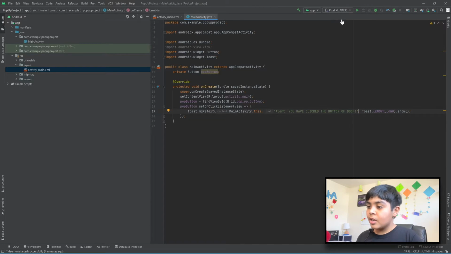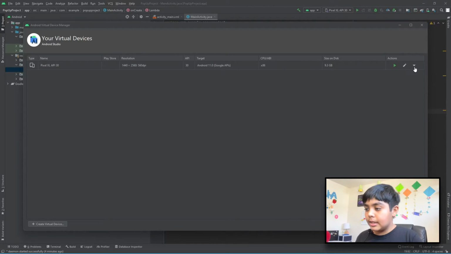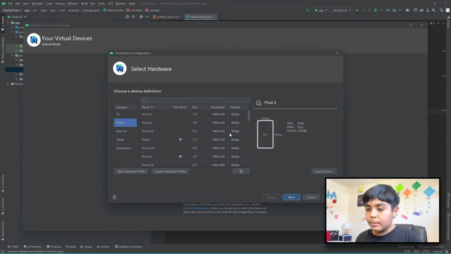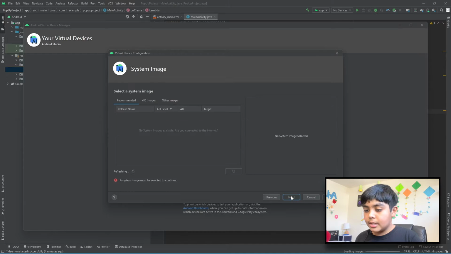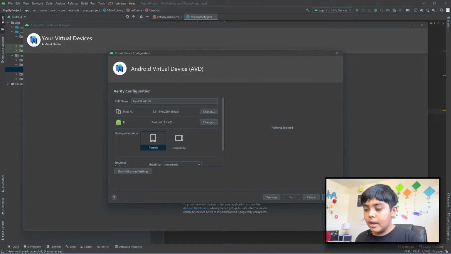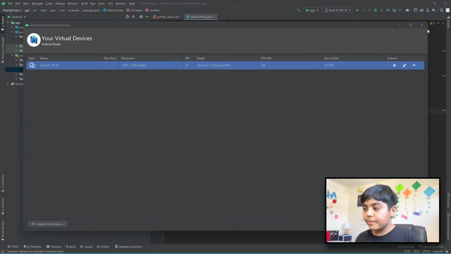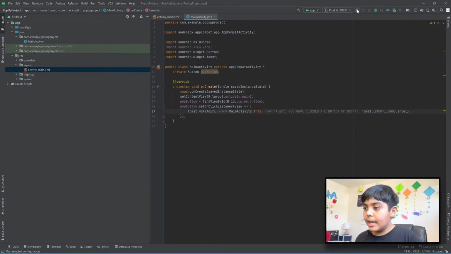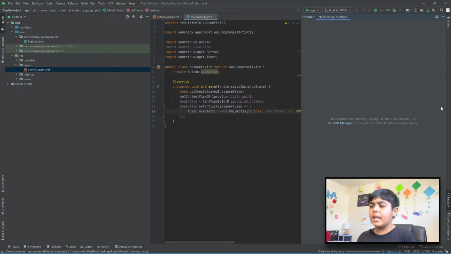of doom." So I'm just going to delete this emulator right here, and I'm going to create a new emulator. So let's just click this. Next, I'm just going to do the latest one. Finish. There you go. Now let's click X, and now let's run it. This will take a while for the emulator to load, and once it's done loading and we're actually in the app, I'll be right back.